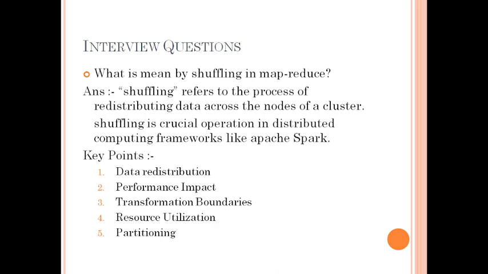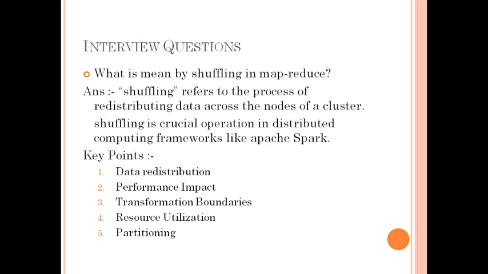They will check your knowledge of MapReduce also, because from MapReduce we are getting some functionality in Spark. So yes, we need some basic knowledge of MapReduce. The shuffling term refers to the process of redistributing data across the nodes of a cluster. It means we have so many nodes, and we are shuffling our data from one partition to another partition, or from one node to another. That is what we call shuffling.